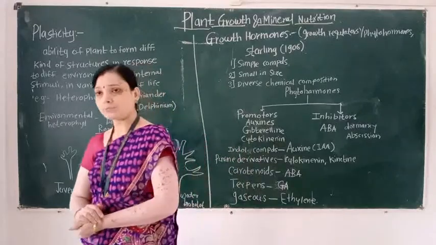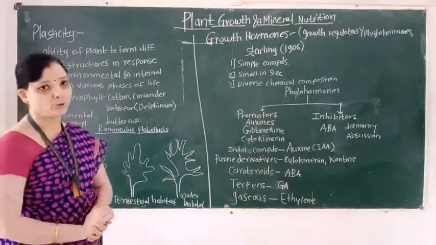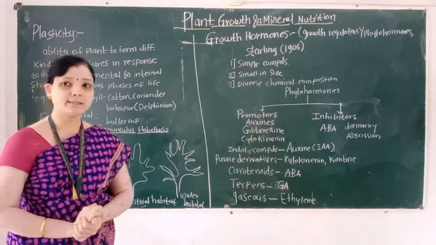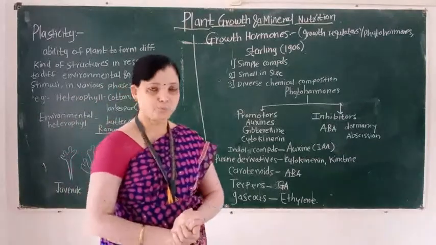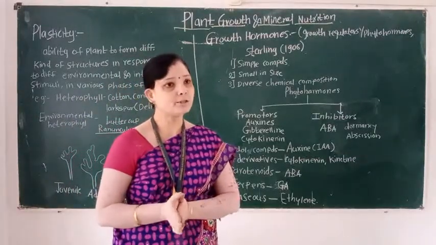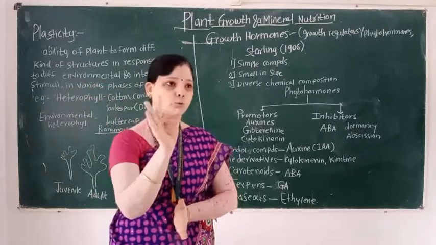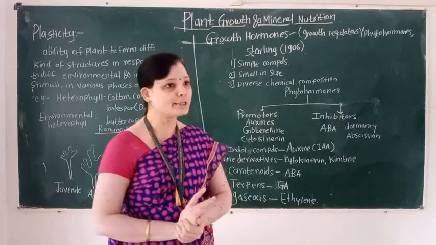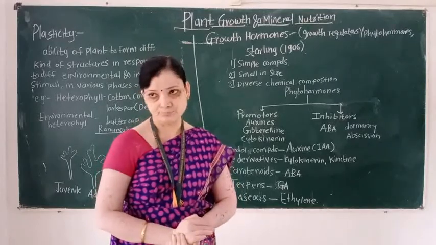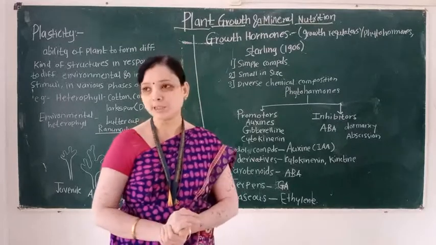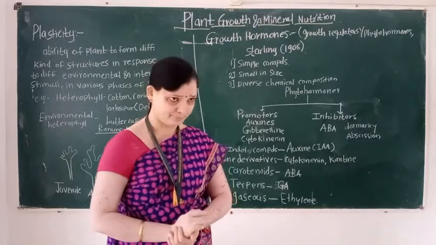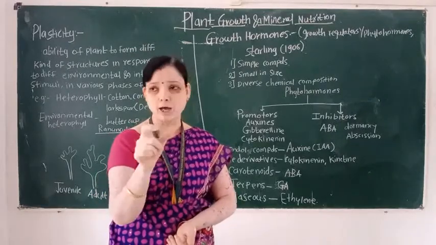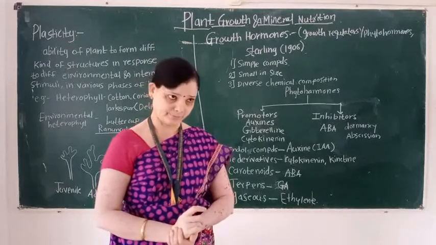Then we learn the types of the phytohormones. First is auxin. Second phytohormone is known as gibberellin. Third phytohormone is known as cytokinin. Next plant growth hormone is abscisic acid.